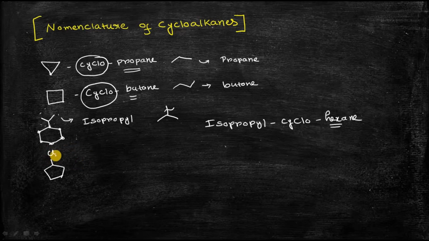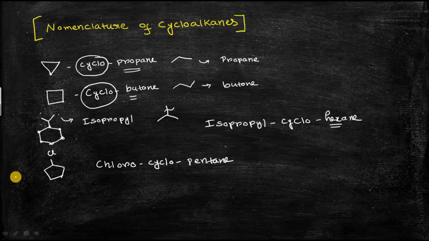As you can see, the substituent is chlorine, so we have to start with chloro, C-H-L-O-R-O, chloro, and then the word cyclo, which we have to add for any kind of cycloalkane. As you can see, this cycloalkane contains a total of 5 carbon atoms, so the name of this compound will be pentane. So chlorocyclopentane. These are examples where only one substituent is present in the cycloalkane.